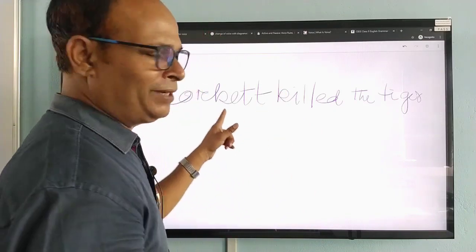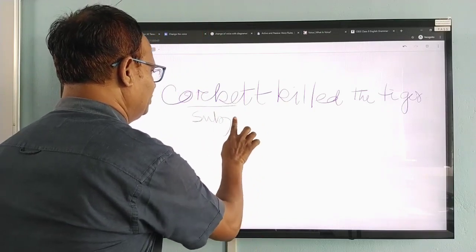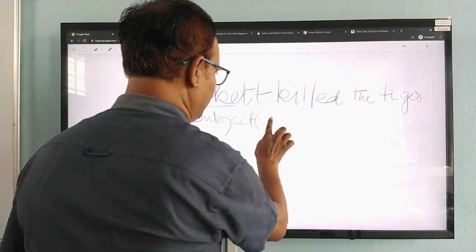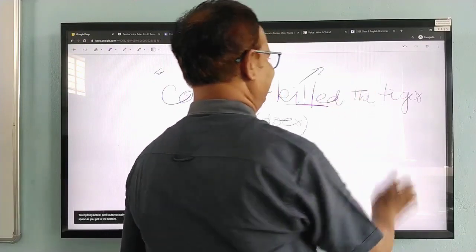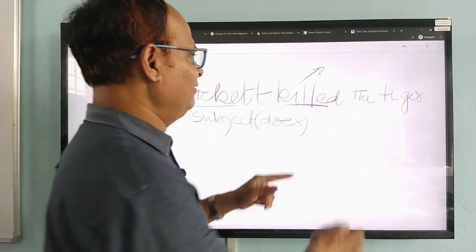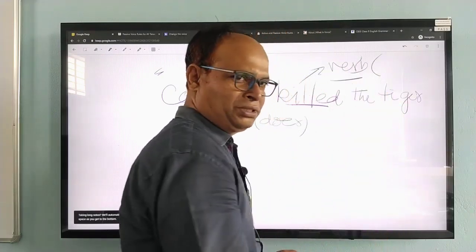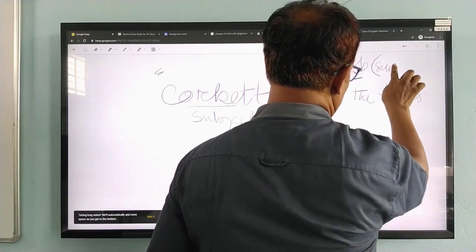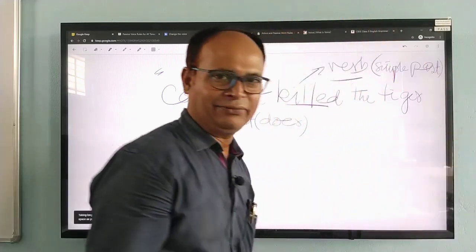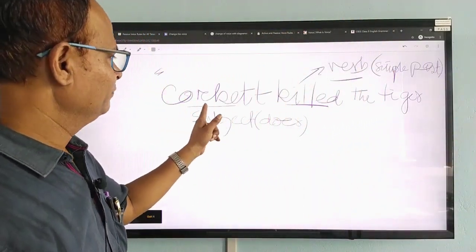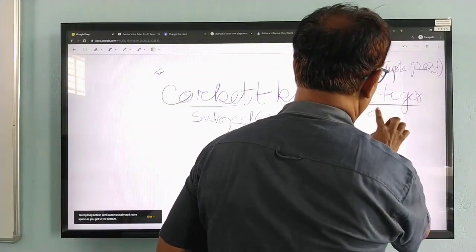Therefore, you see Corvette is the speaker, it is the subject, or the doer, D-O-E-R, doer. Now, the acting word or the verb here is killed. This is the verb. Now, what is the tense of this verb? This is the simple past, meaning the second form of the verb. Therefore, Corvette killed the tiger. You see the tiger, this is the object.